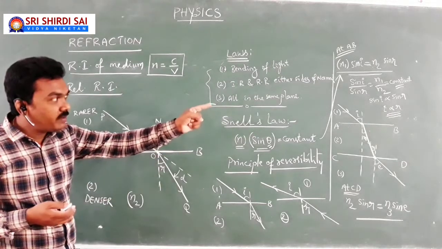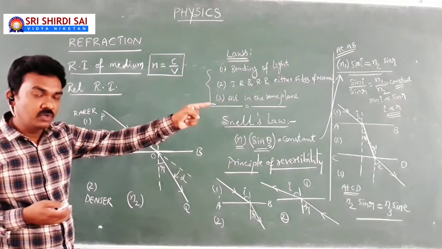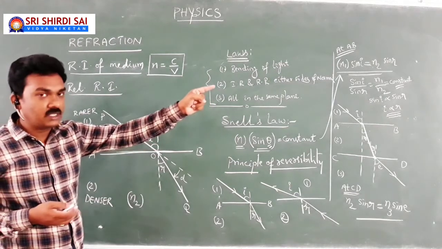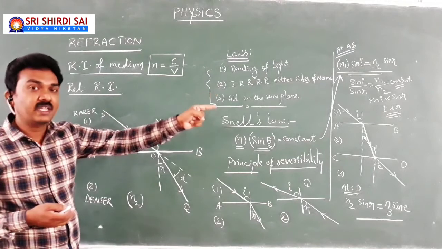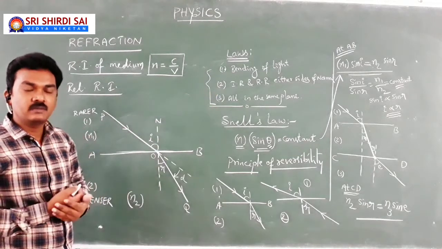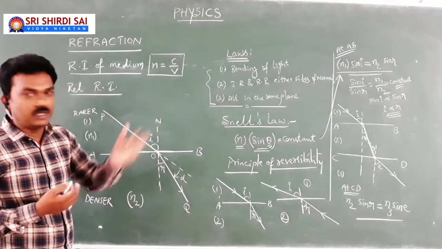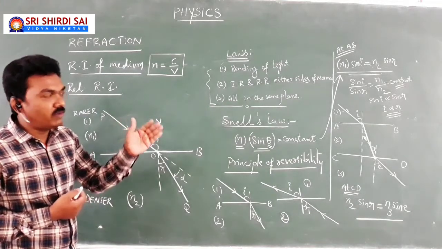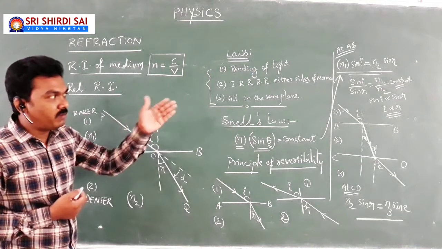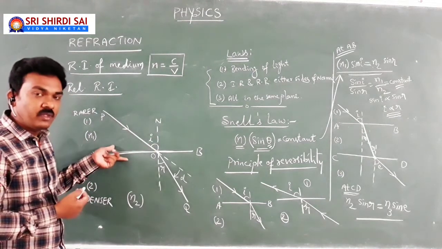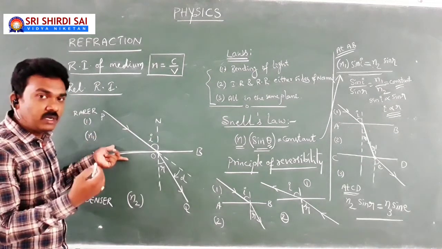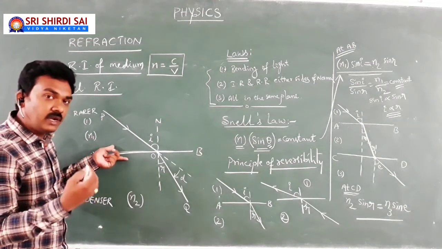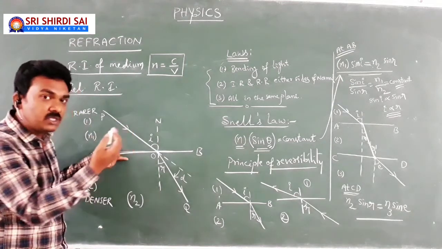At the same time, sin I by sin R equal to n1 by n2. It means refractive index of the first medium with respect to second medium. Relative refractive index. Don't forget that. So sin I by sin R will give the ratio of n1 by n2 in this particular case. Of course, n1 by n2 can be termed as relative refractive index of the first medium with respect to second medium.